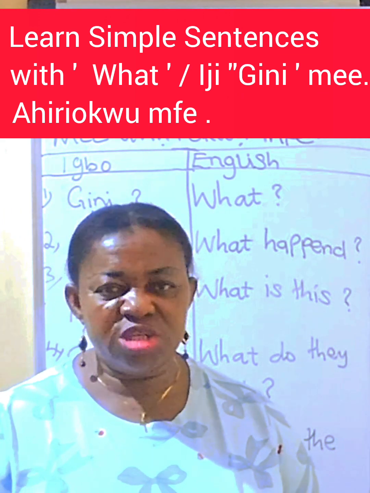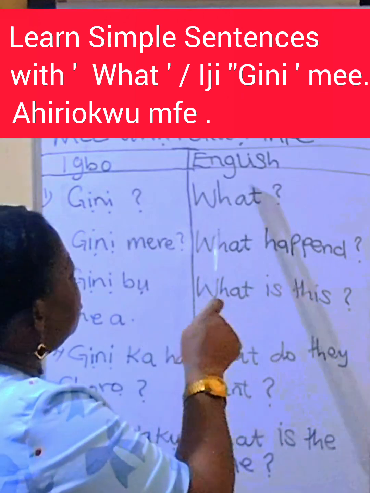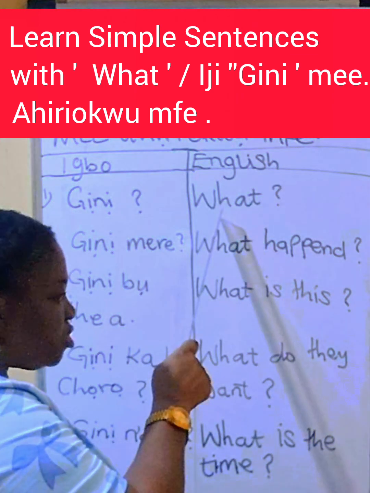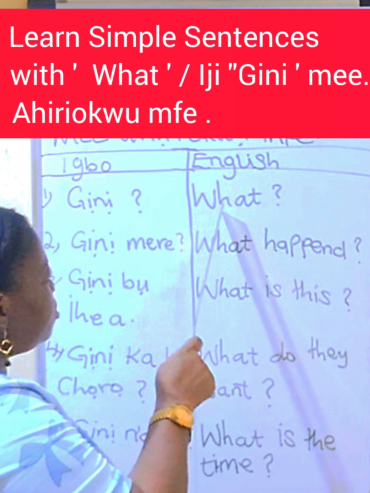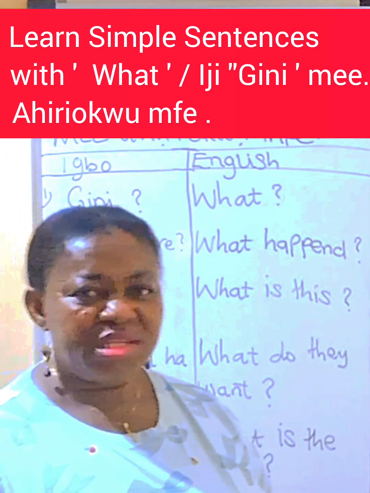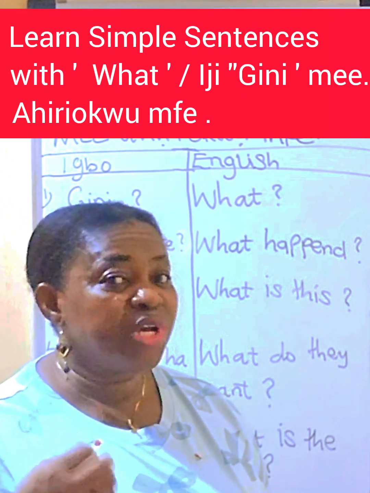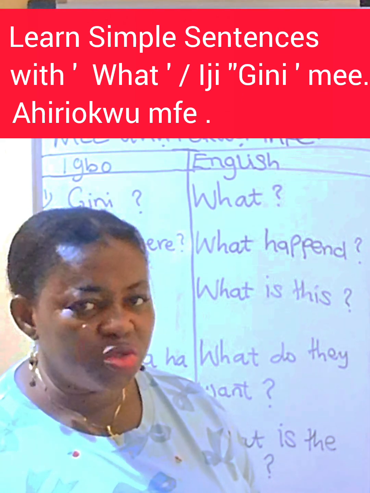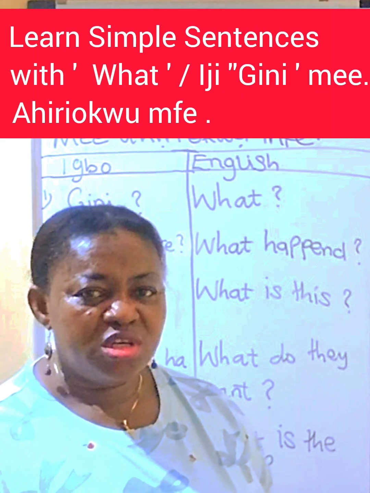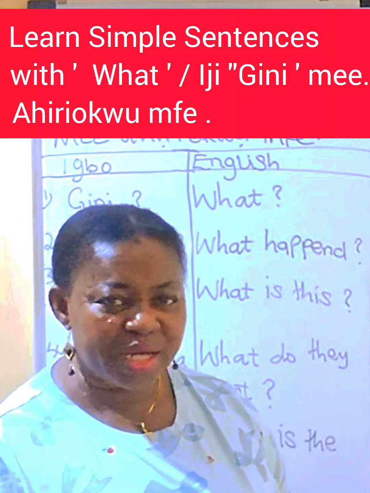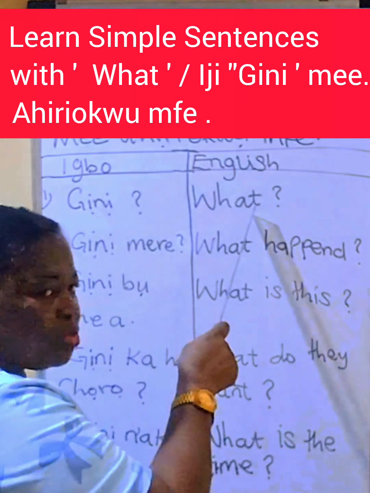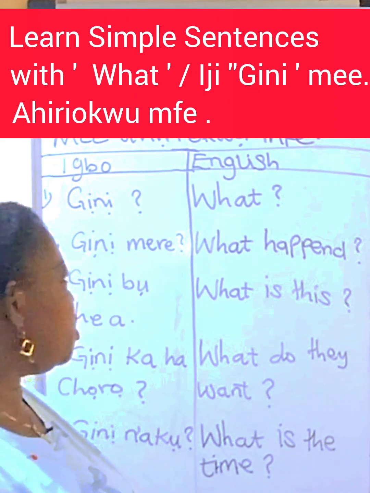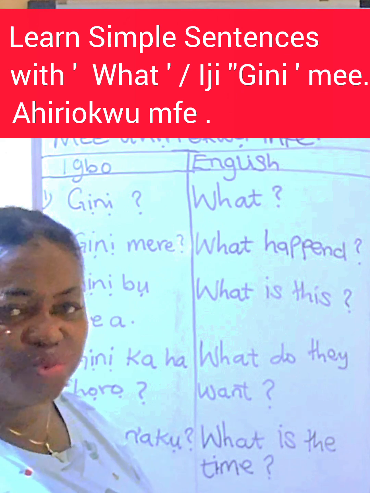Remember, what in Igbo, it means Gini. Igbo, English. Number 1 says, Gini, what? Remember, when you are asking Gini, it means question. You are asking a question in Igbo. So when you are asking what, it has to go with a question mark. When you are writing Gini, it goes with a question mark to show that you are asking a question.